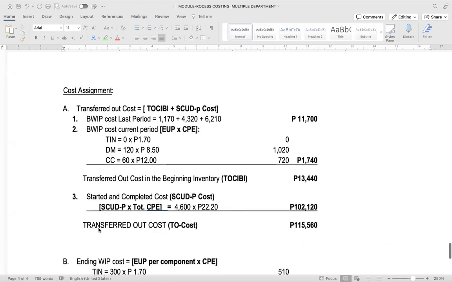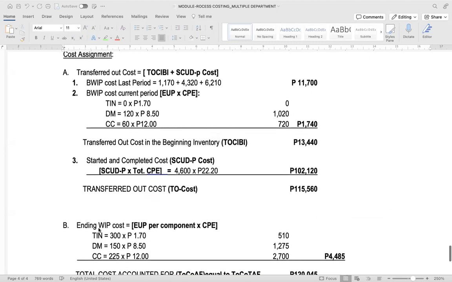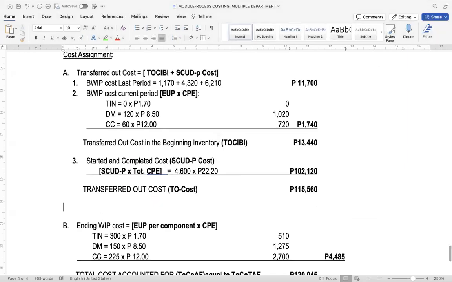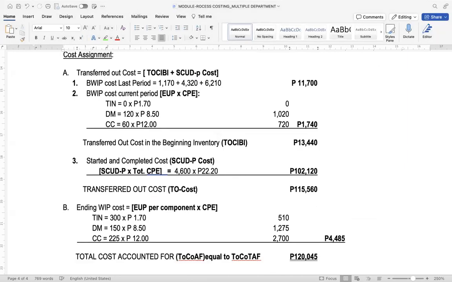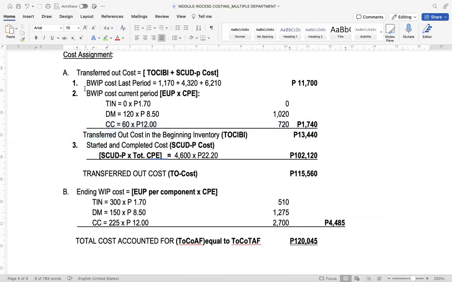And we have here the assignment of cost. The first thing that you have to consider in assigning the cost is the beginning work in process from the last period. So you have 1,170 for transferred in, 4,320 for material, and 6,210 for conversion.